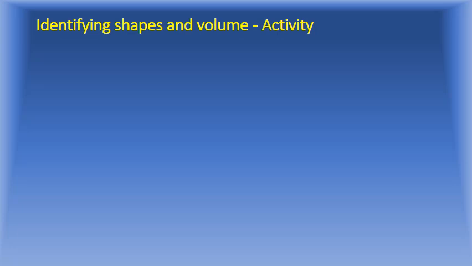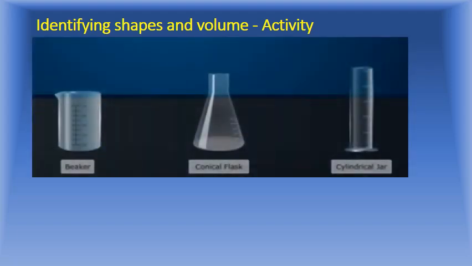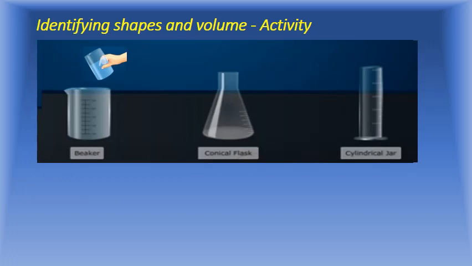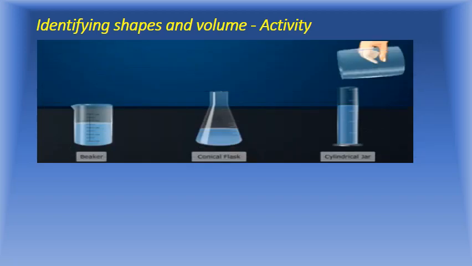Now we'll do an activity, a small activity, identifying the shapes and volumes. We'll take water, oil, and milk in different containers. Let us take the containers: beaker, conical flask, and cylindrical jar. Collect various containers, take the water and add it into the beaker, conical flask, and cylindrical jar. Take the water and add into all the three.